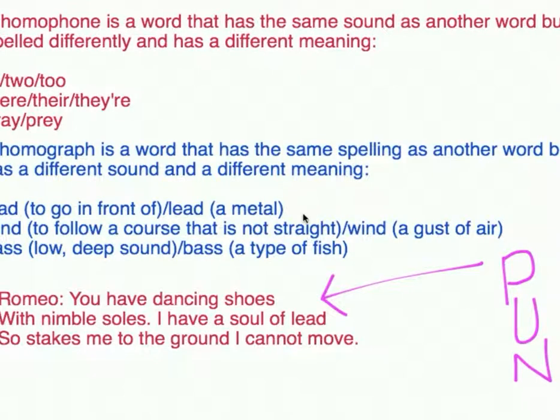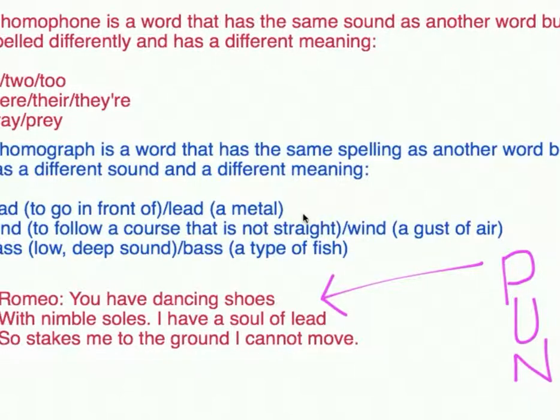Look at this. A homophone and a homograph are the two that we're going to focus on, because the homograph and homophone fall under the umbrella of homonym. So these are the two that Shakespeare uses to write his puns: the homophone and the homograph. So let's review again real quick the definitions.